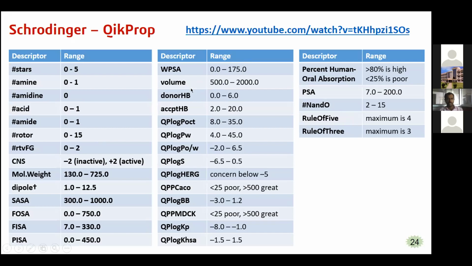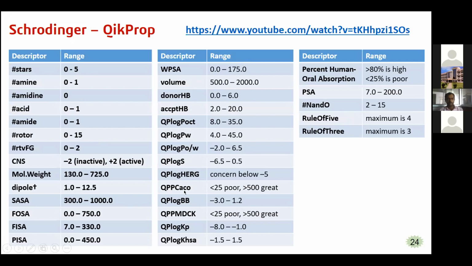And volume of the compound, number of hydrogen bond donors, number of hydrogen bond acceptors, the solubility in octanol, the solubility in water, the octanol/water partition coefficient, and log S indicating the water solubility of the compound, and hERG inhibition, which should always be below -5.